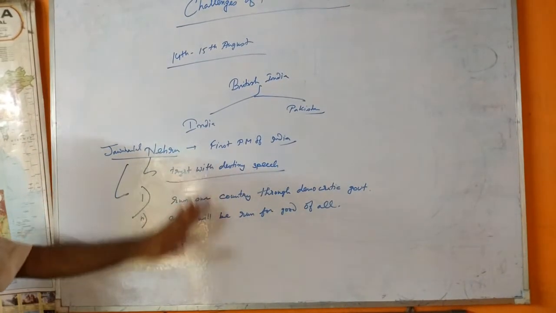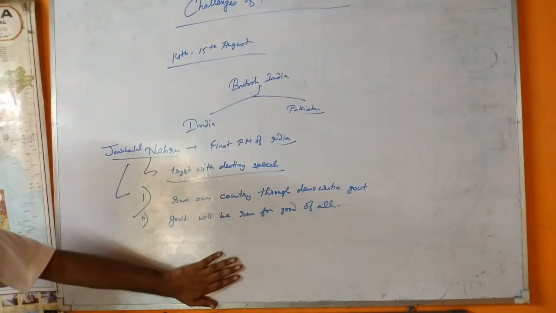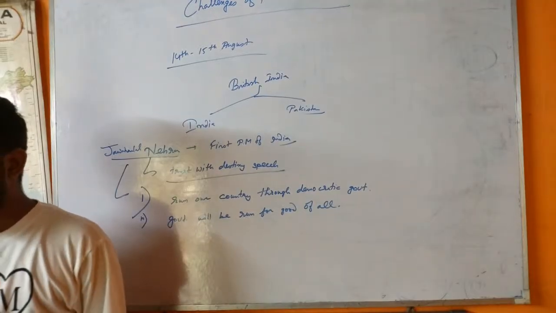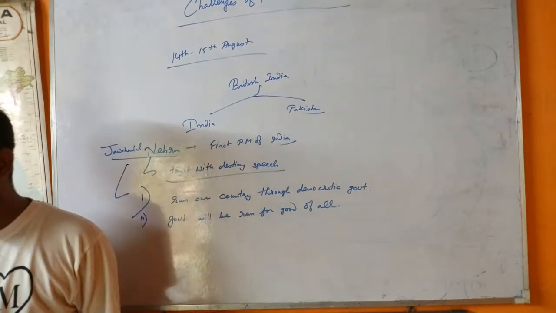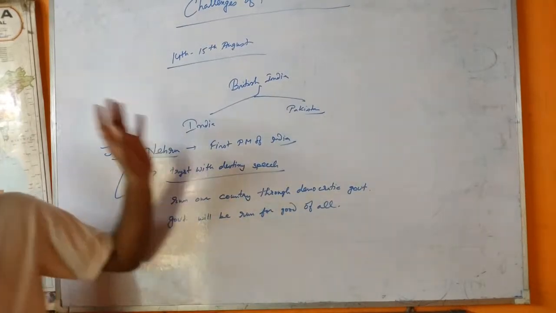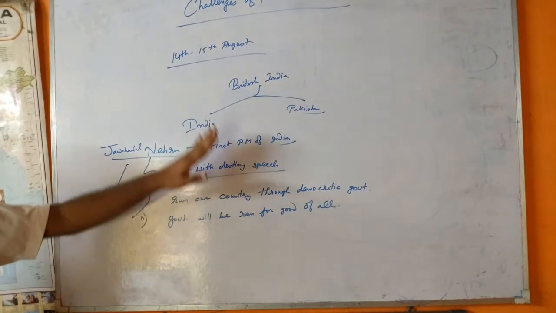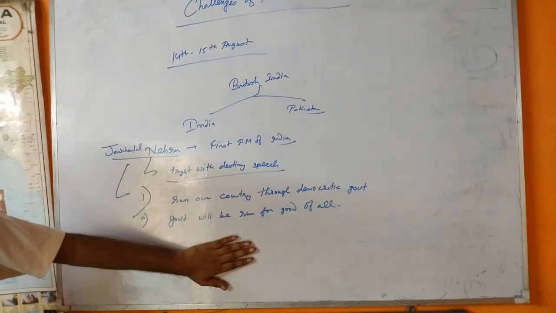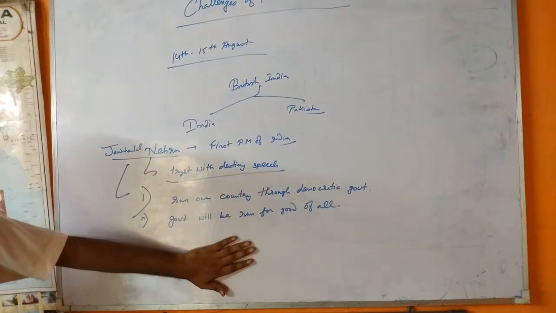It is not an easy task because we all know that India was born in very difficult circumstances, with partition of the country. Freedom came with partition of the country.